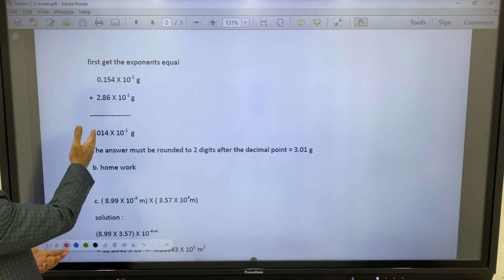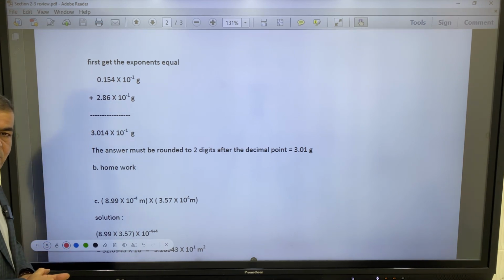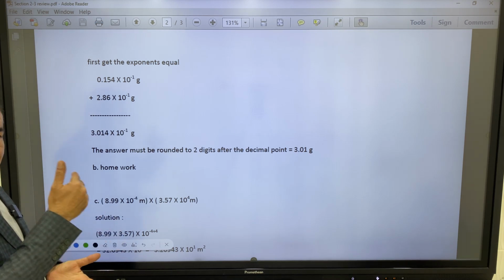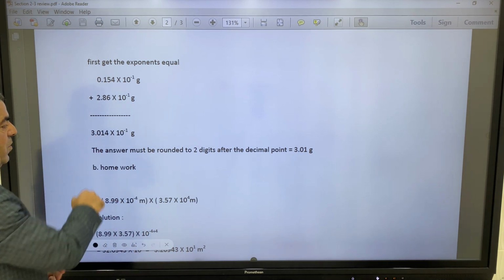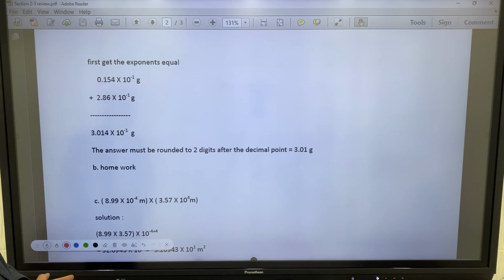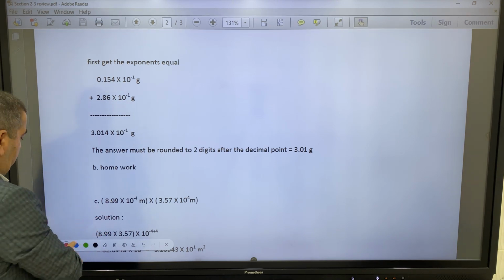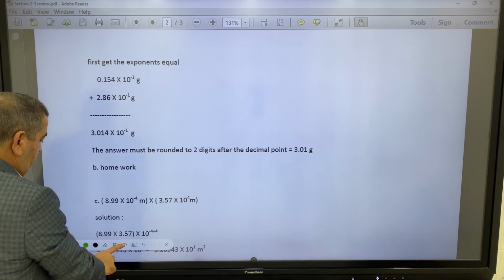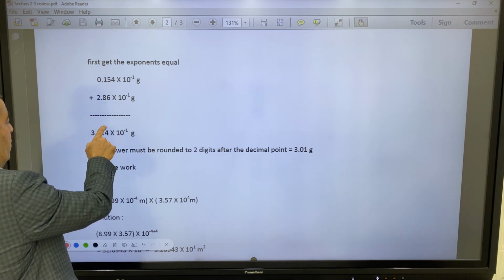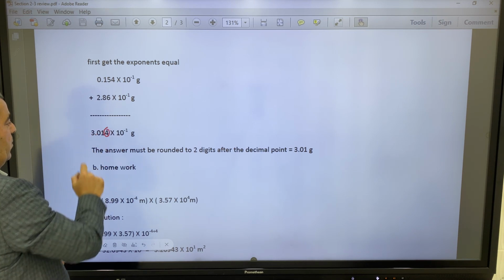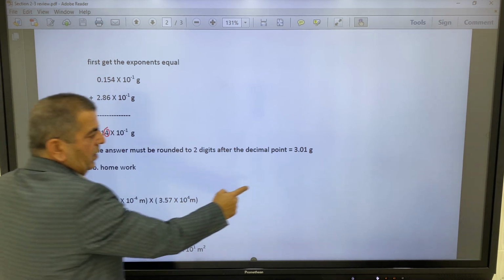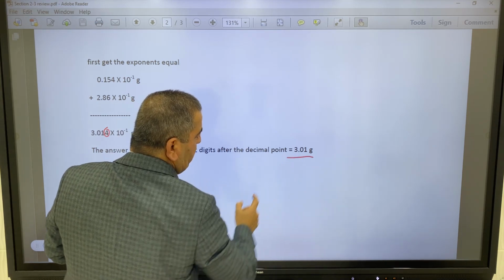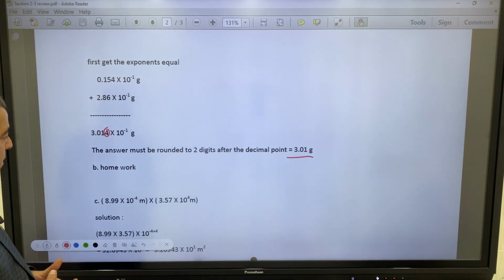The 4 is less than 5. That's why we can remove the 4 and nothing will change for the 1 here. So it can be rounded here. We're going to remove the 4 and nothing will be added to the 1. So the result is rounded into 3.01. 3.01.